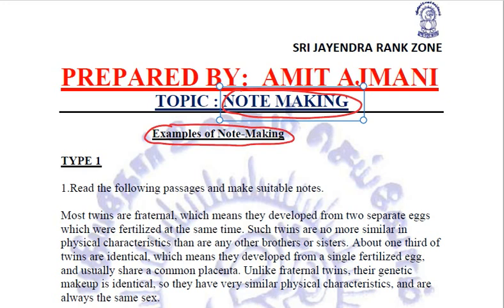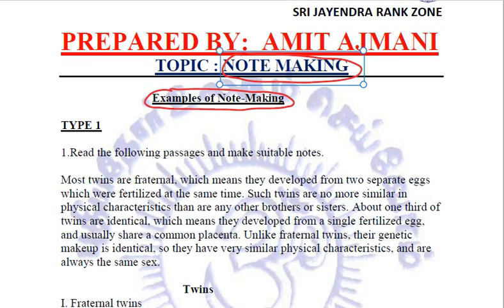Now there are different ways note making can be asked in a question. The first type is: read the following passages and make suitable notes. So in type 1, what we are required to do is we just have to make notes. Nothing more than that. No summary is being asked.